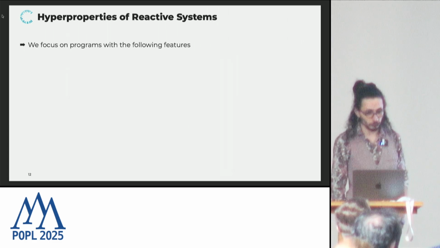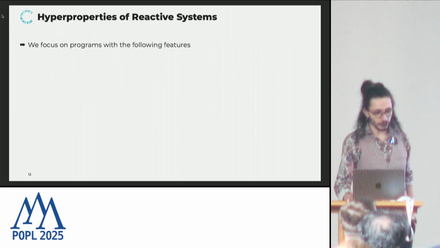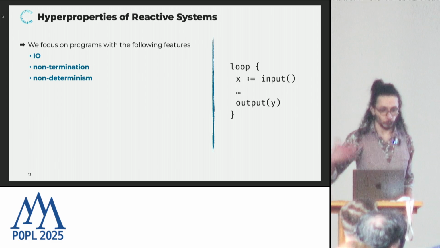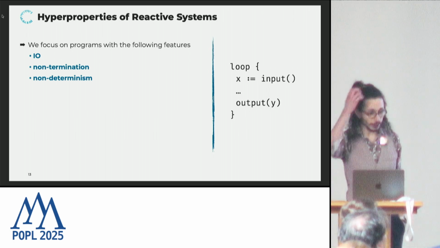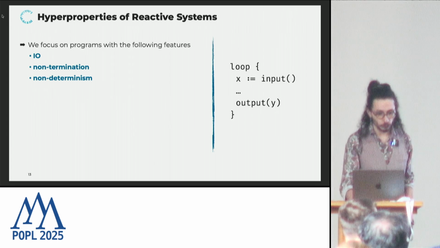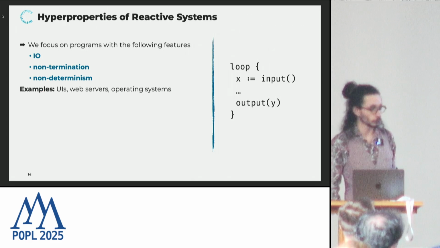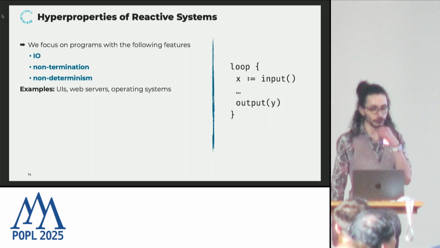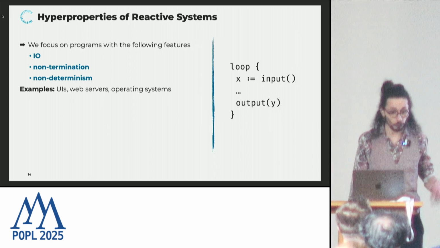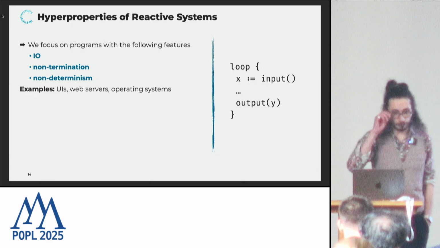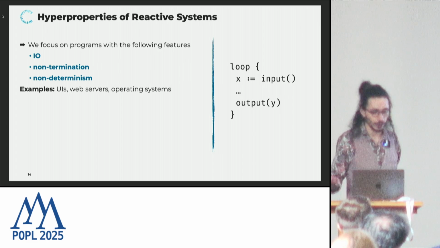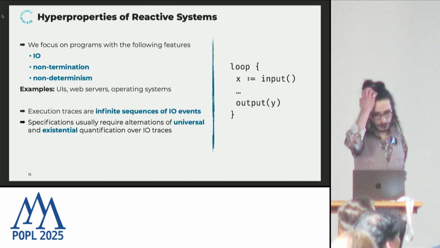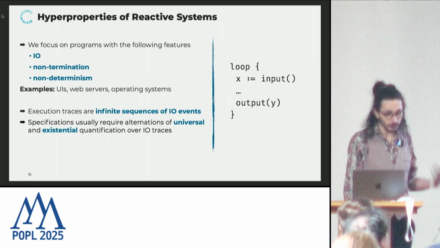OK. So in the context of this talk, I'm not only going to talk about hyperproperties, but I'm more specifically going to talk about hyperproperties of reactive systems, which are programs with the following features. So I would like input and output. I want non-termination. So I'd like to talk about programs that run forever. And I would like to have non-determinism. So those are very interesting features, in particular if you want to model applications like UIs, web servers, operating systems, which are all applications for which security requirements are very important, in particular security requirements that can only be expressed as hyperproperties.